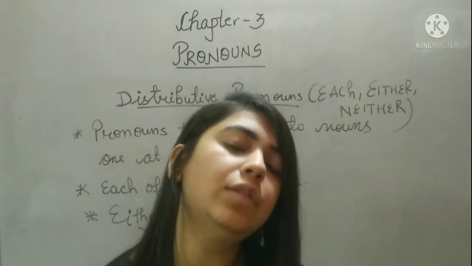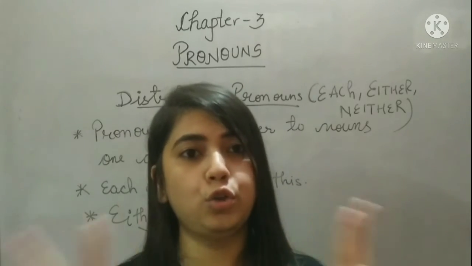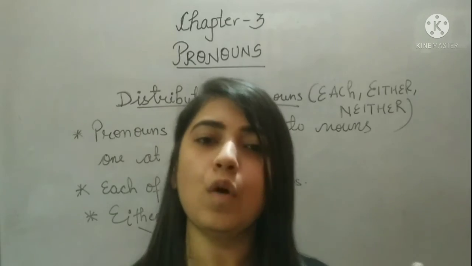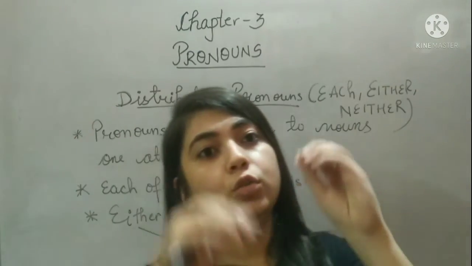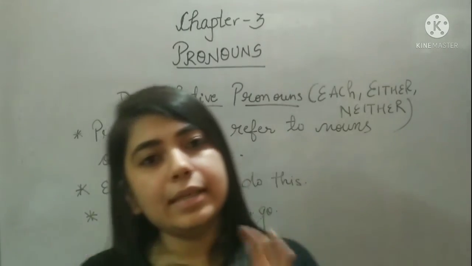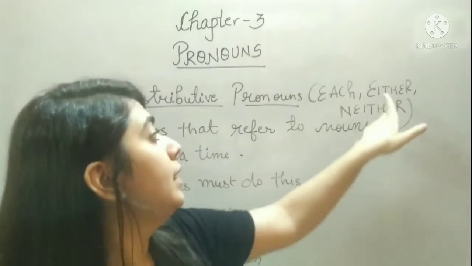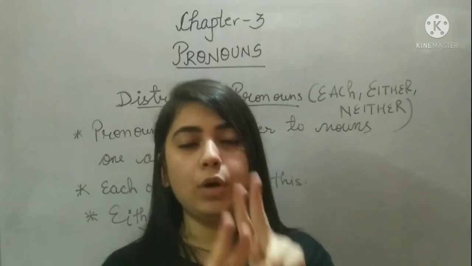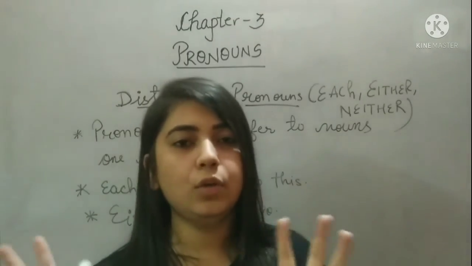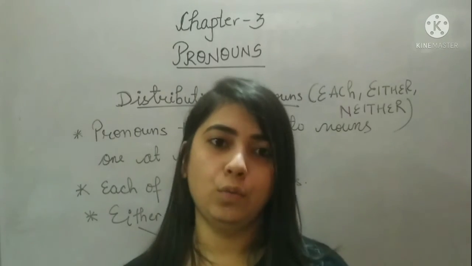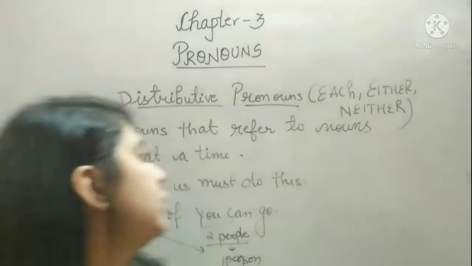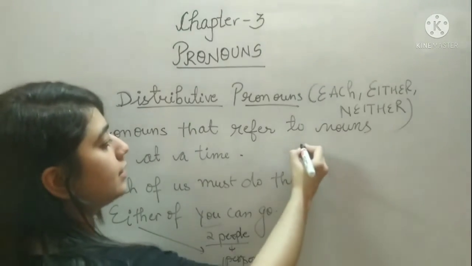Either. Neither of you can go. That you are two and none of you can go. So that is each. When you are referring to every person in the class, that is each. कि हर एक को ये करना है. Either means you are two in numbers and anybody can do that. Neither, again you are two in numbers but nobody can do that. Okay. Also, they always take singular verb.